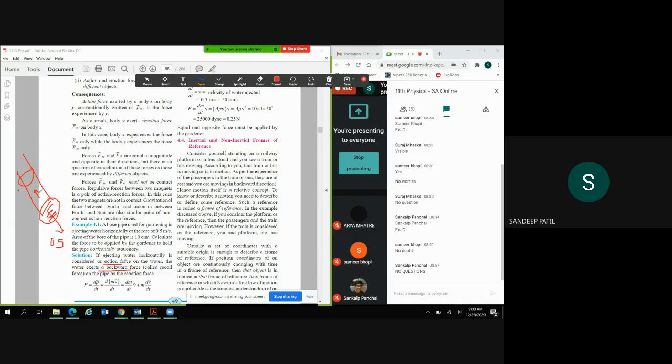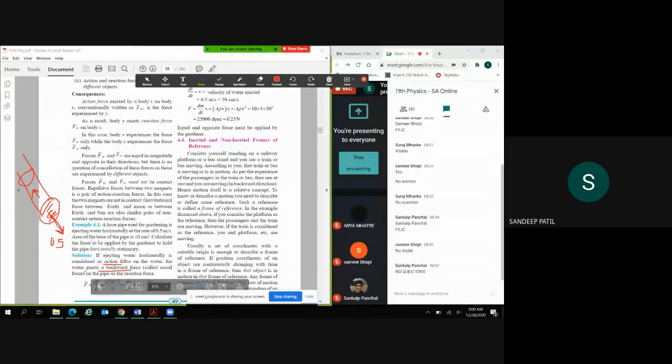That's why it will be pushed backward, right? So there are two forces. One force is by this water when it is coming out of this pipe, and due to that force there is a reaction force, right? So if we calculate this action force by the water, then we can easily find the reaction force, because those are equal and opposite in direction. So what is that force?